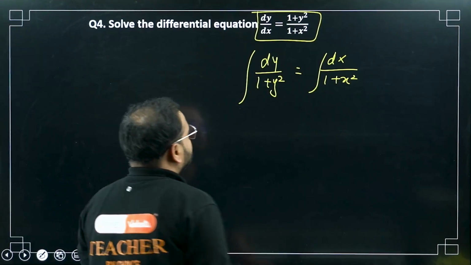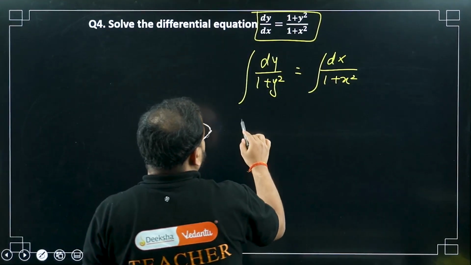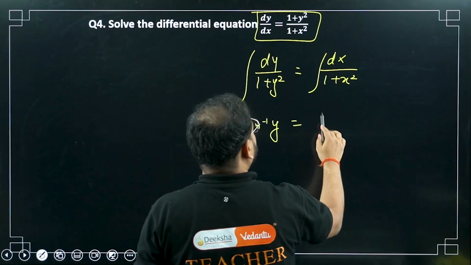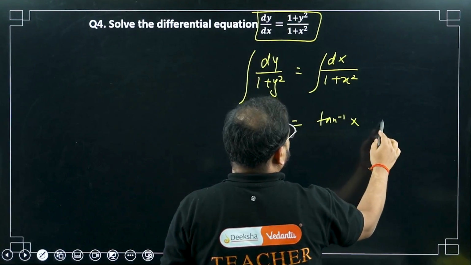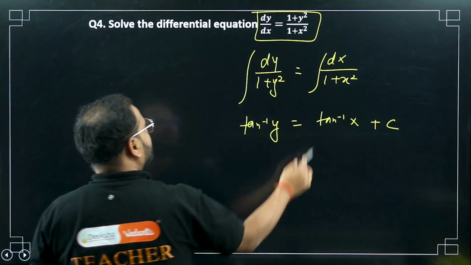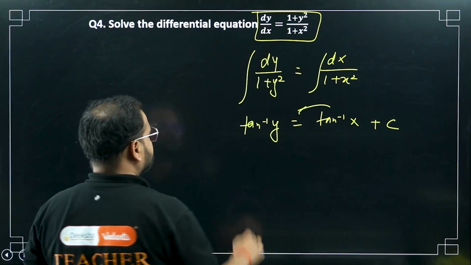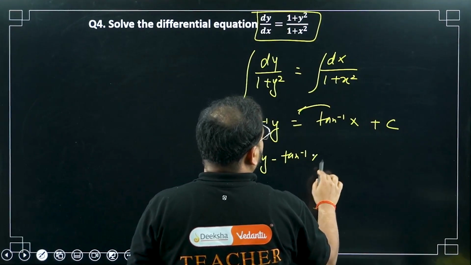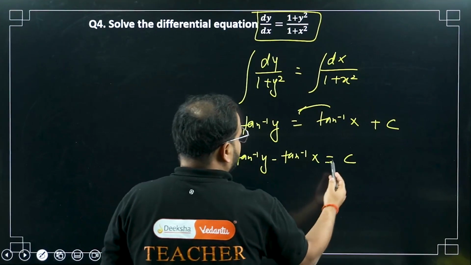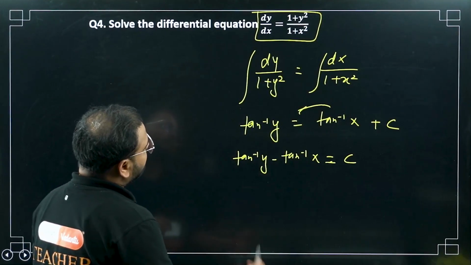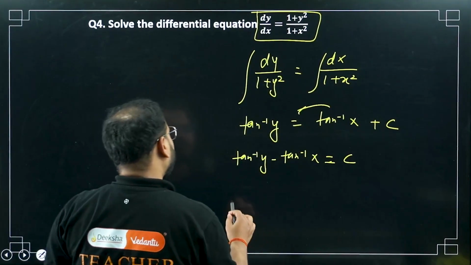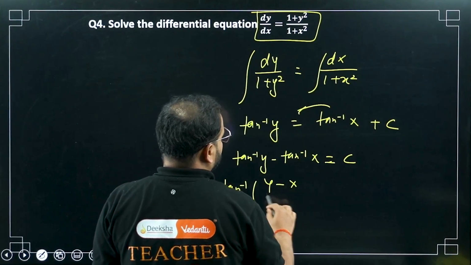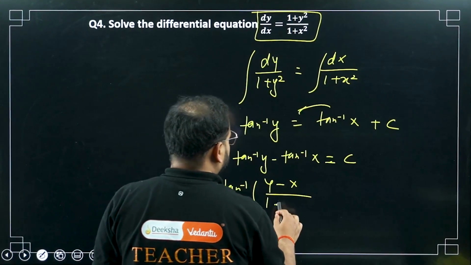Okay, let's do this. So tan inverse, okay, this is tan inverse of y, this is tan inverse of x plus the constant c. Okay, now bring this over here, correct? So tan inverse of y minus tan inverse of x equals c, correct? Please have a look. Now tan inverse of a minus tan inverse of b, the formula you remember, tan inverse of a minus b upon 1 plus ab.